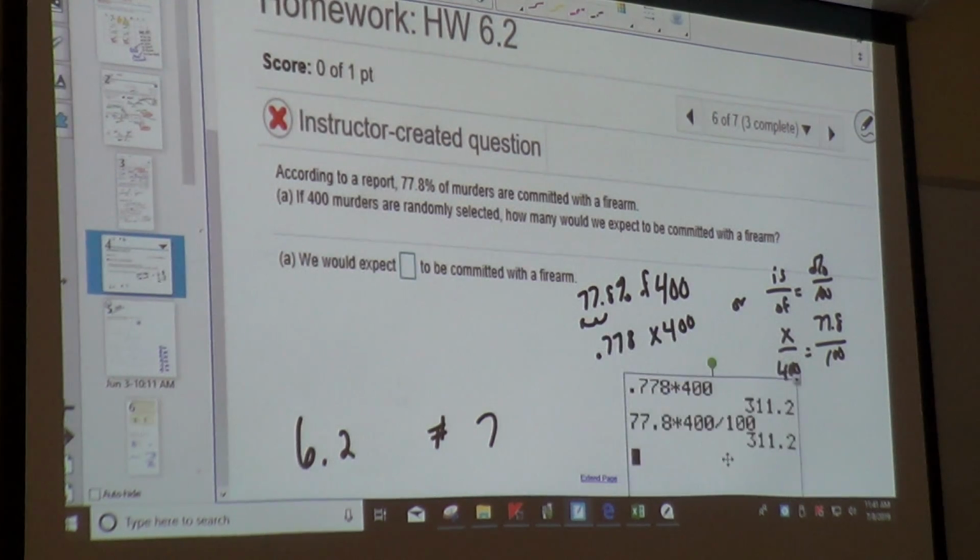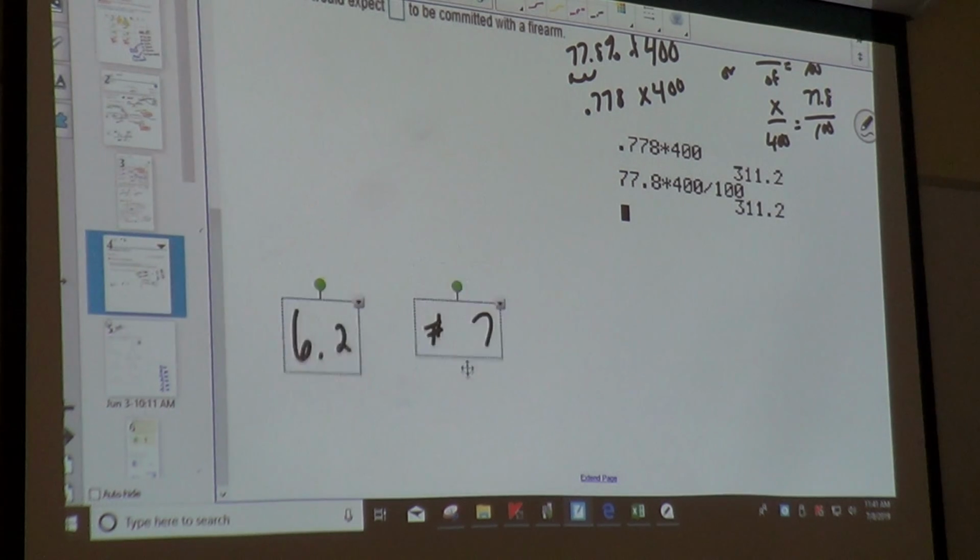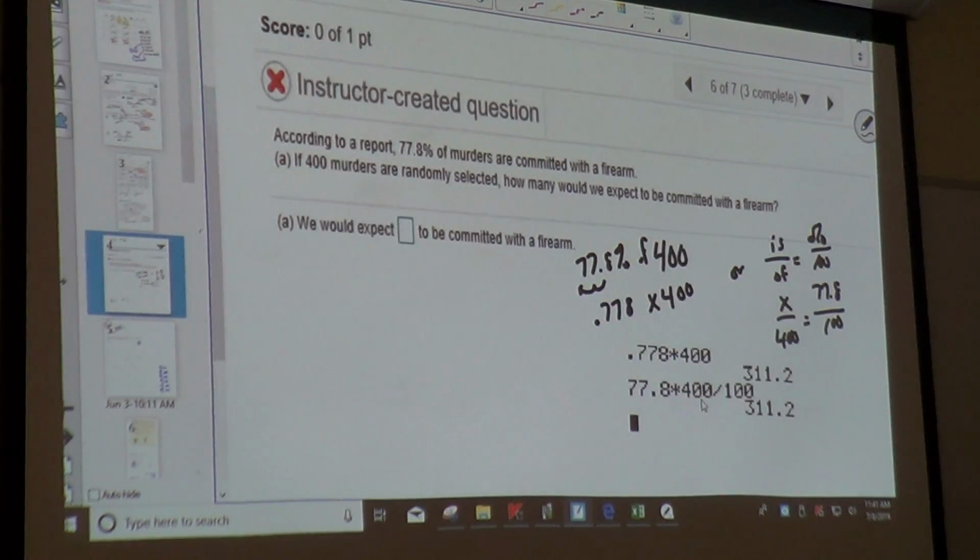In this problem, did it say round? Because it did not say round, your answer is going to be 311.2. It did not say round. So you only partly murdered someone.